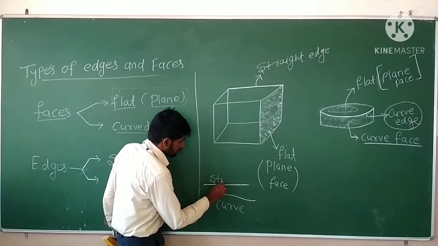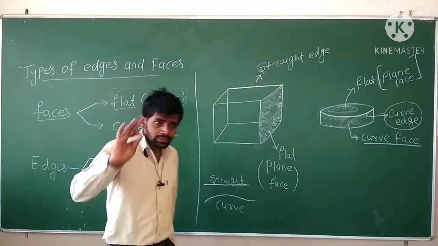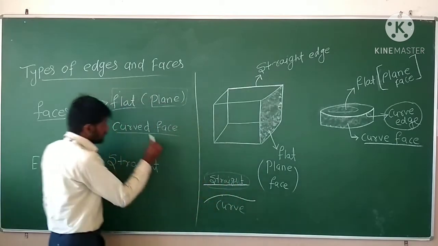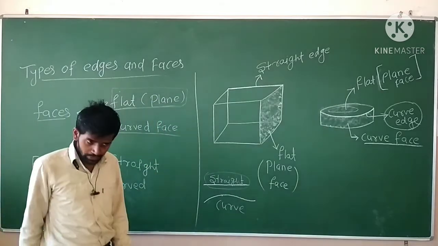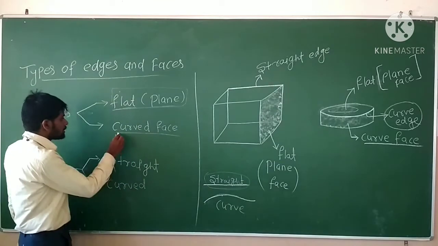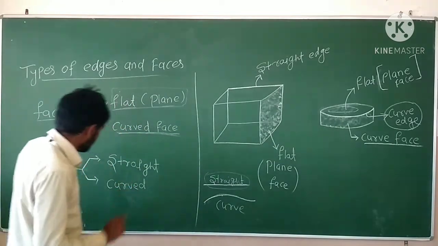So first of all, we understood the straight, which is a flat surface, the plane surface, and the curve, which is not straight. There is a curve face. And what is the other type? It is the curve face. Okay?